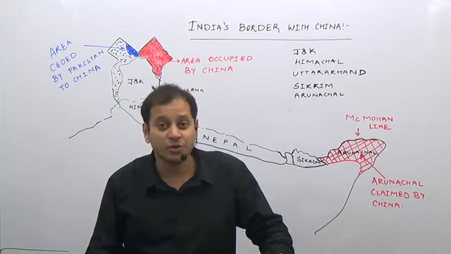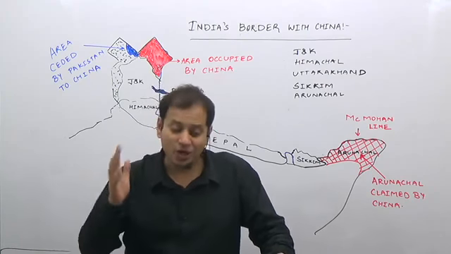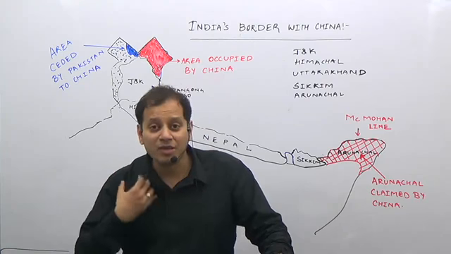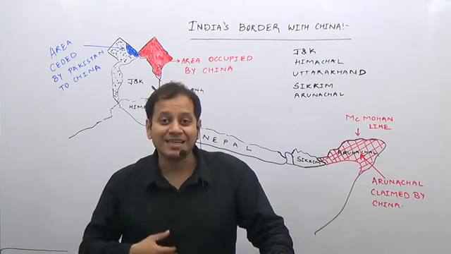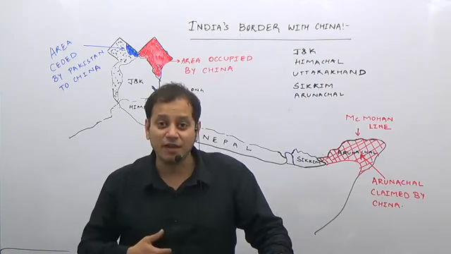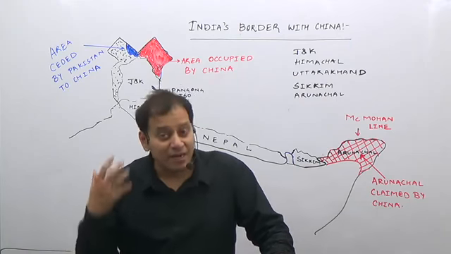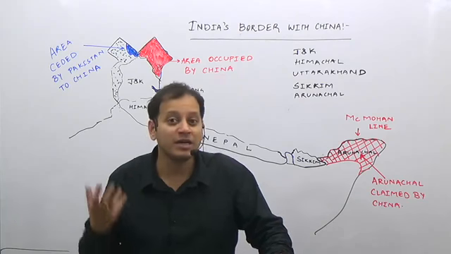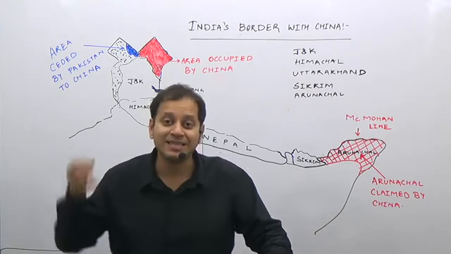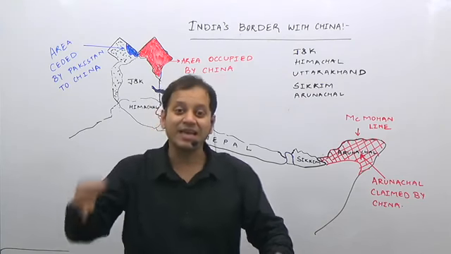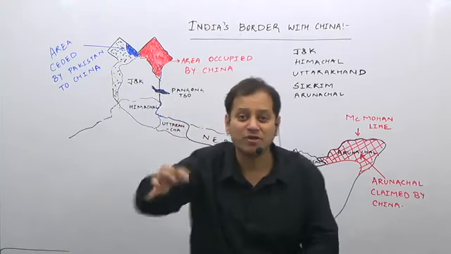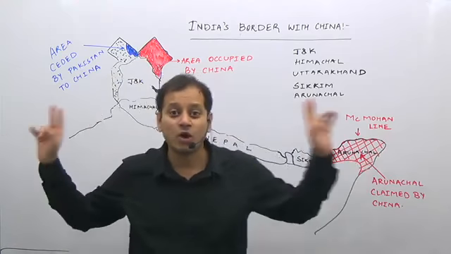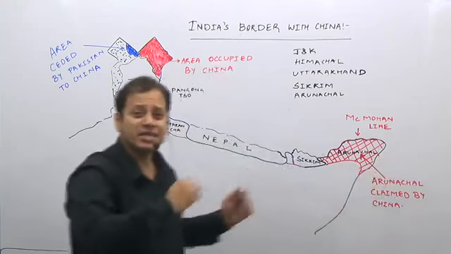In 1962, if you remember your economics, after that we lost the war so badly that in 63, 64, 65, the 5-year plan failed so badly after the Indo-China war and the 65 war with Pakistan, that in 66 to 69 we had to stop the process of planning, what we call the plan holiday. So let us study the Indo-China border.